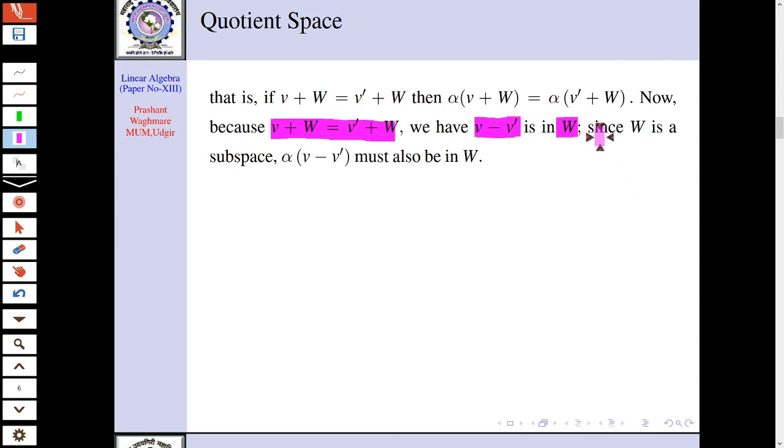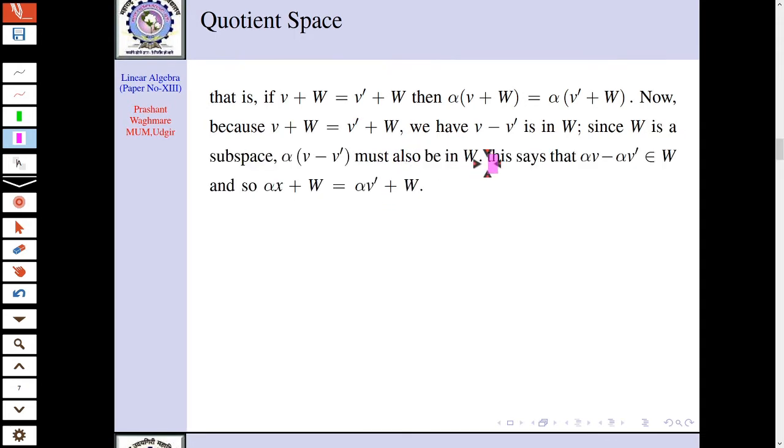Now since W is a subspace, and this V minus V dash is an element of W, if you multiply alpha with an element of W, you will get again an element of W. That's why alpha into (V minus V dash) must also be in W, right? Now distributing this alpha over V minus V dash, we get alpha V minus alpha V dash.